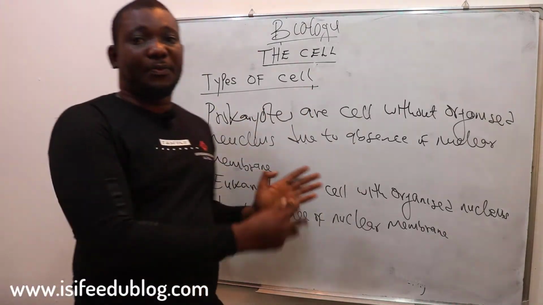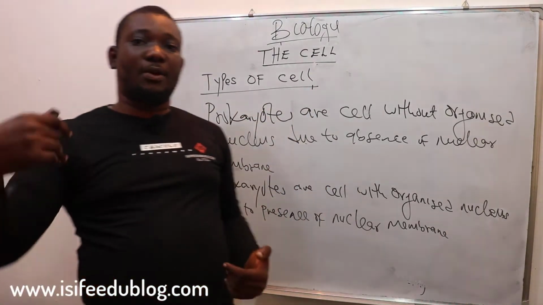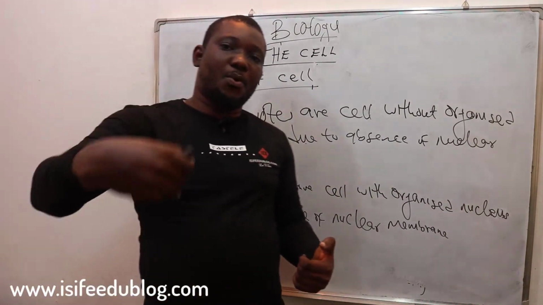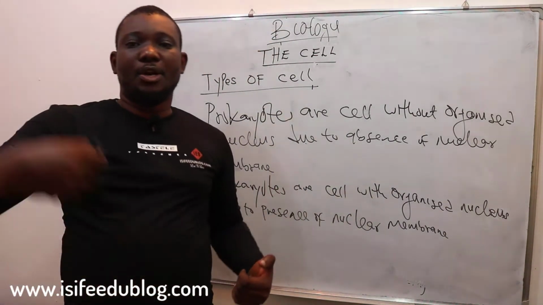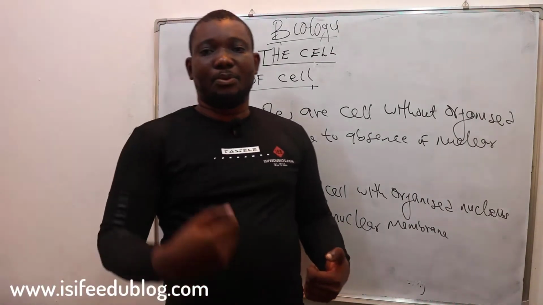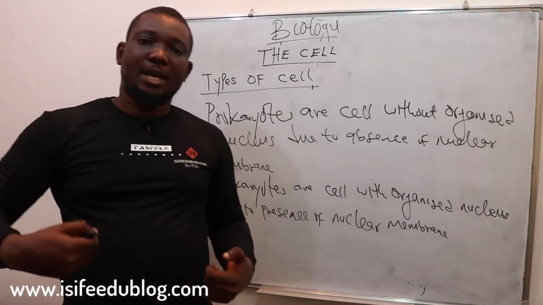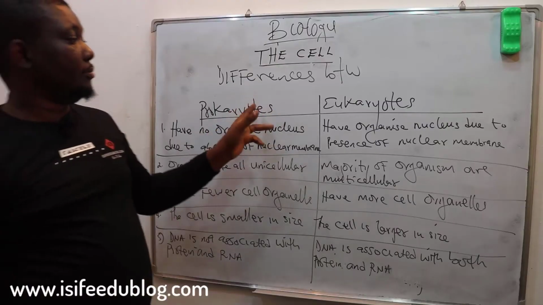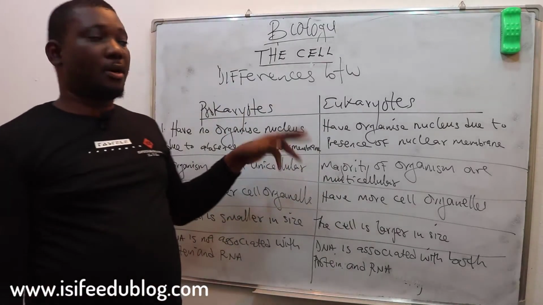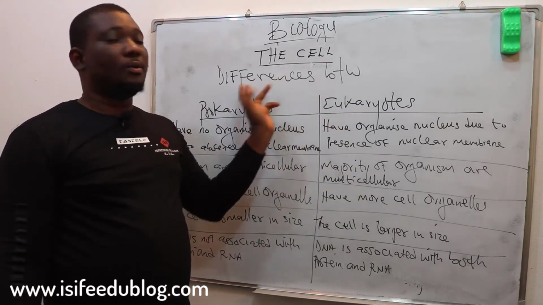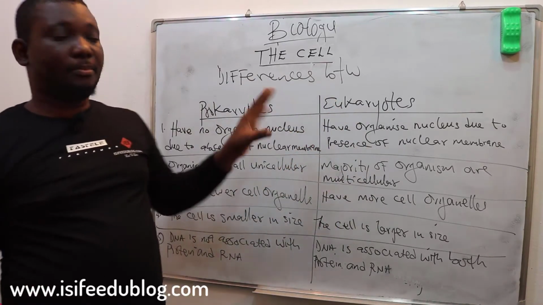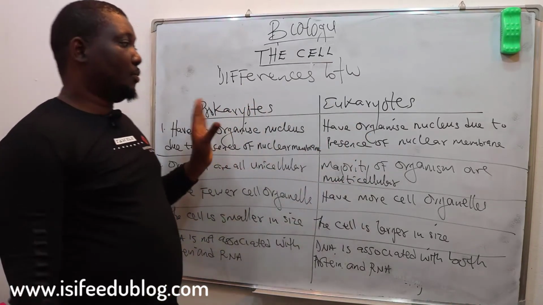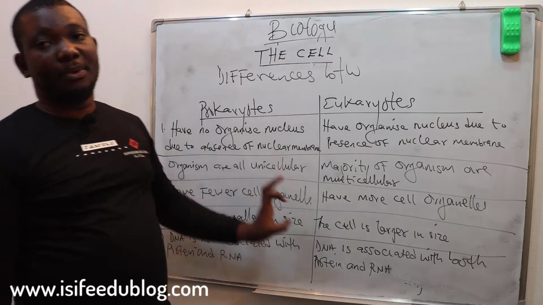Okay, I'm going to show you the differences between the two now. The difference between prokaryotic and eukaryotic cell. In biology, when we identify differences in organisms, we most likely use a table. We tabulate it so that it will be easy when you are comparing two organisms in biology. Let's look at the differences. Like I said, it's well presented when the differences are tabulated.